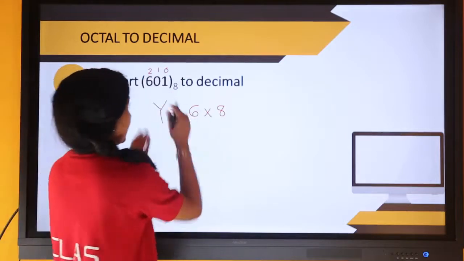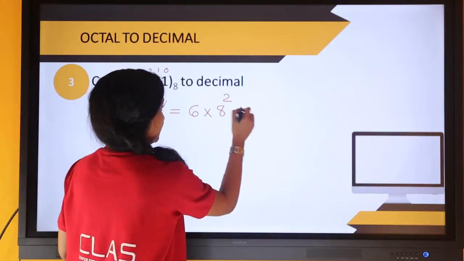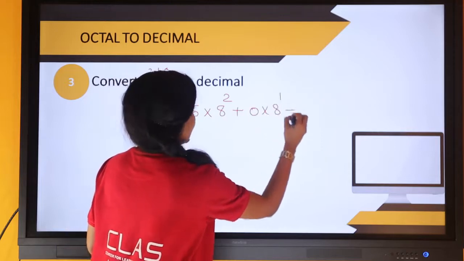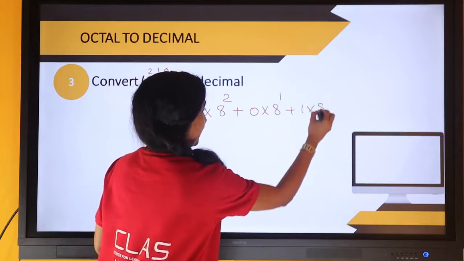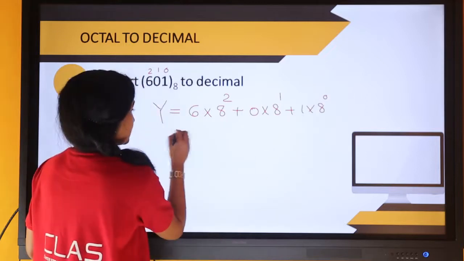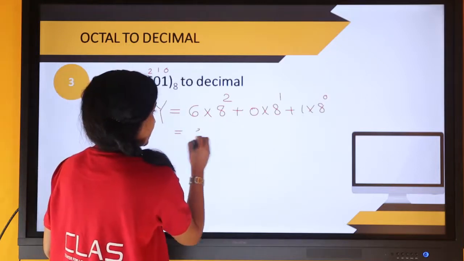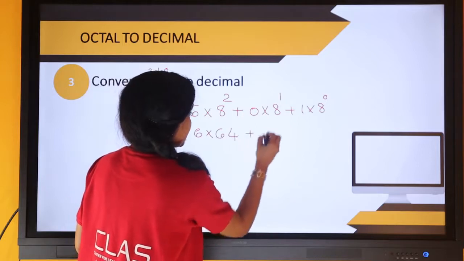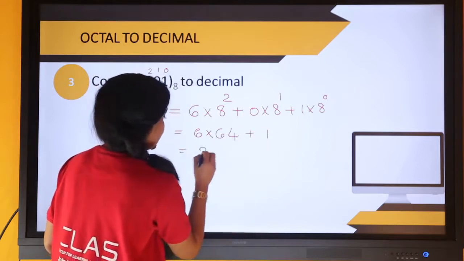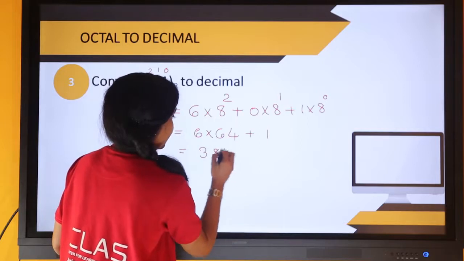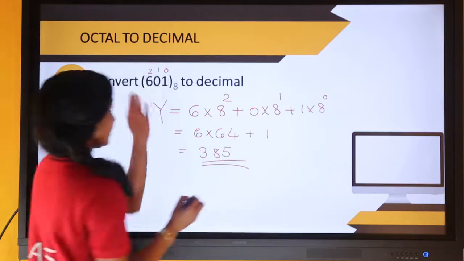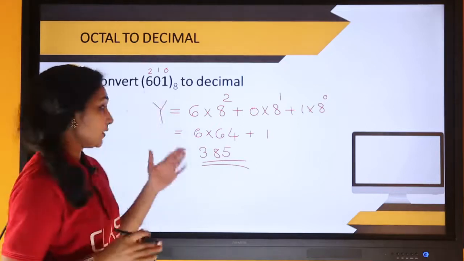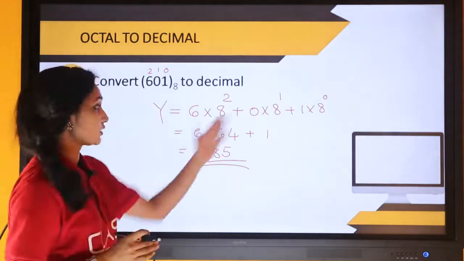So 6 multiplied by 8 to the power of 2, plus 0 multiplied by 8 to the power 1, plus 1 multiplied by 8 to the power 0. So it becomes 6 into 64 plus 1, that's equal to 385. So this will be the decimal equivalent of 601 in the octal number system. So this is how to convert this.